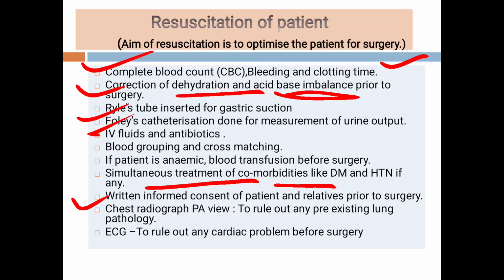Then the other two investigations: chest X-ray PA view and the ECG. Chest X-ray PA view is to rule out any pre-existing lung pathology, and the ECG is to rule out any cardiac problem before surgery. So the chest X-ray and ECG are important from the anesthetic point of view.